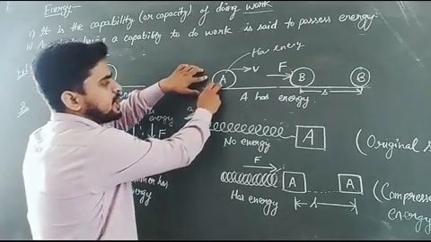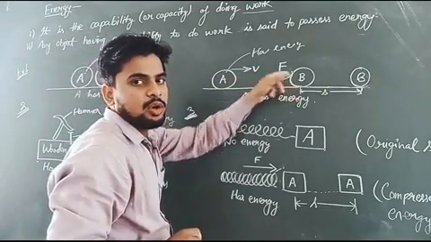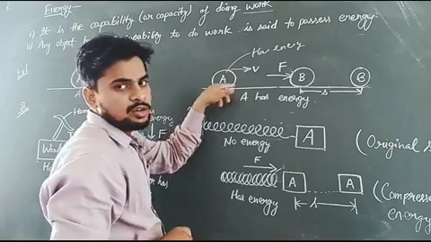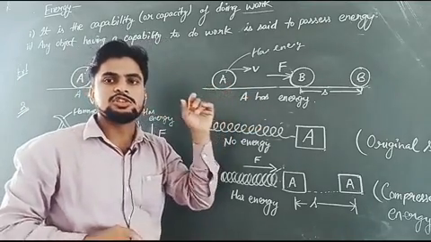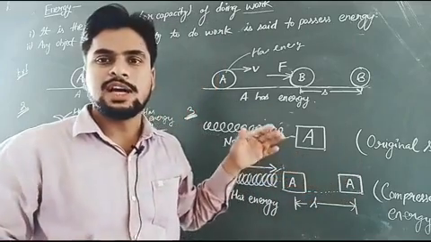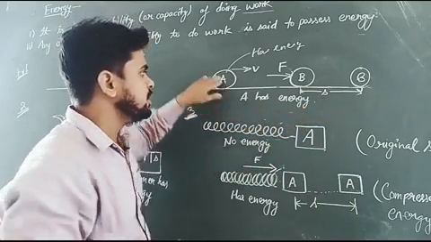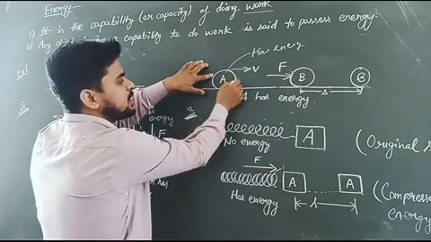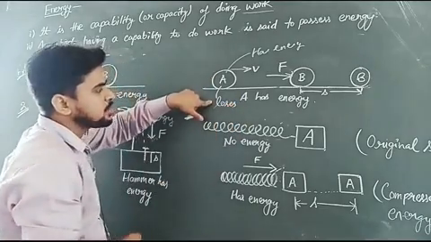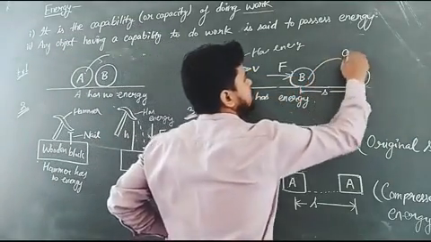Here you can see that A is the object which is doing work, while B is the object on which the work is done by A. So the object which is doing work loses energy, while the object on which the work is done gains energy. In this example, since the work is done by A, we can say A loses energy, but work is done on B, so B gains energy.